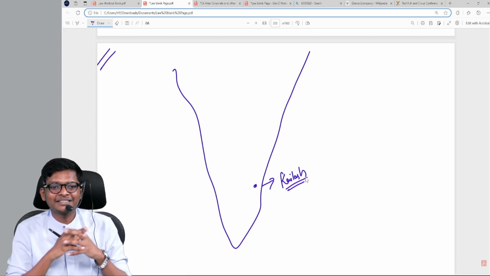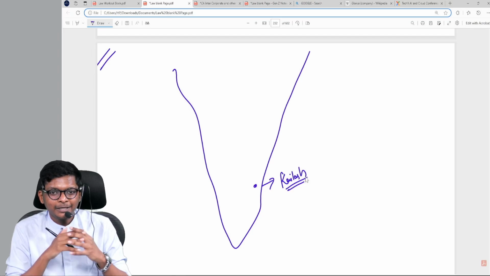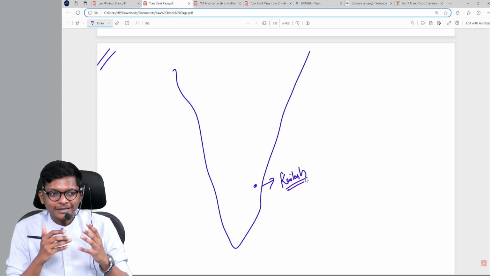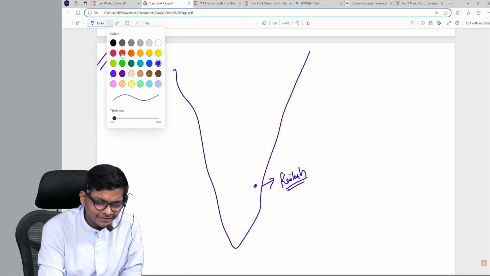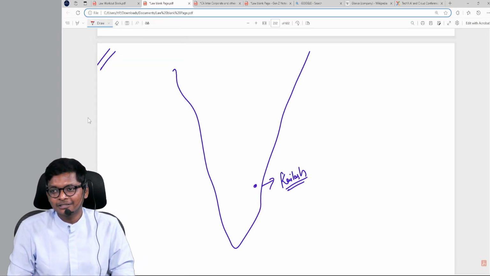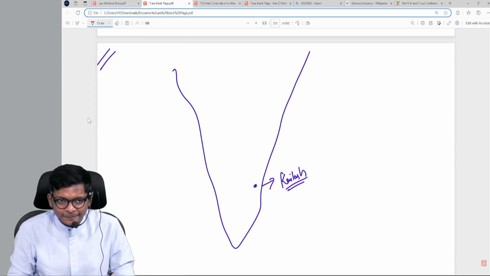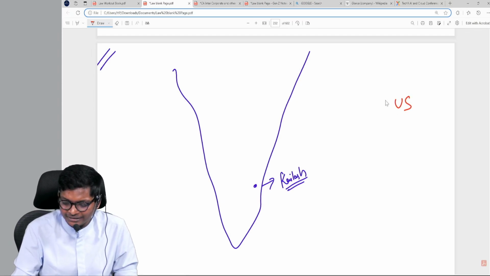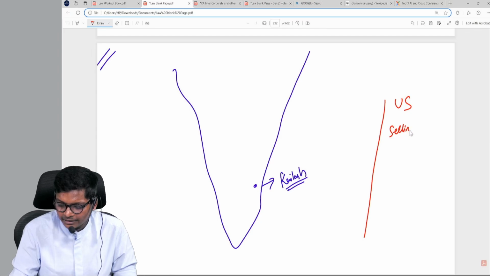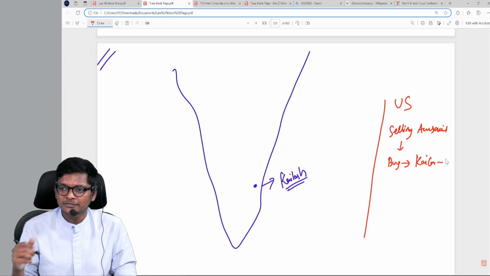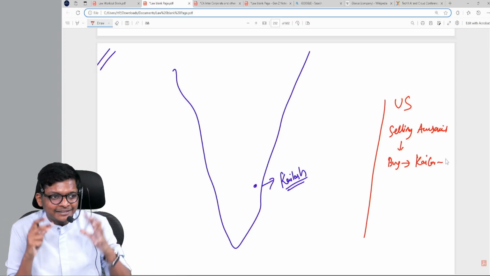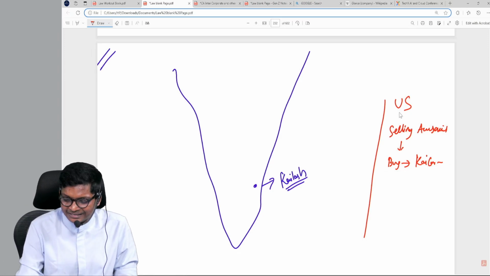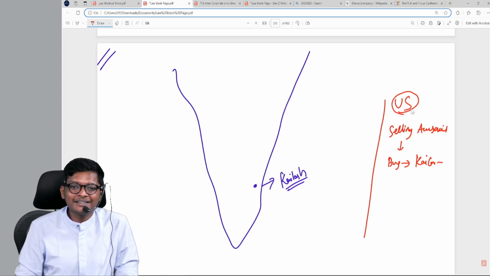So Kailash is sitting here, but he is not happy. He wants to go to Kailasha. For going to Kailasha, he's been thinking how to go for a very long time. So then what he did, in the US there is someone who is selling accessories which you can buy and you can go to Kailasha. All the kit that you need, suitcase, Kailasha kit and separate kit is there. That is available only in the US and not in India.